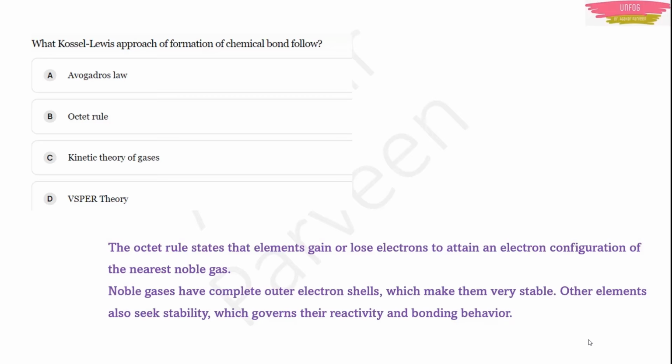The noble gases are very stable because their outer electron shells are completely satisfied. They are completely filled. They don't need any other electrons to be bonded. Okay, that's why they are noble gases. They are the most stable gases. Other elements are not like that. In the periodic table, they seek some stability. This will govern their reactivity and bonding behavior.